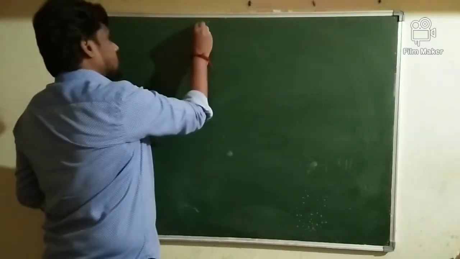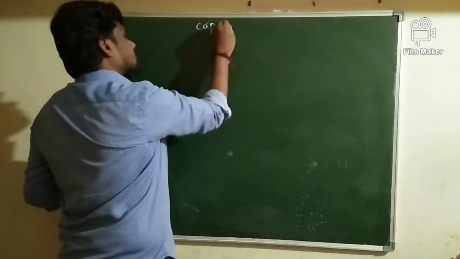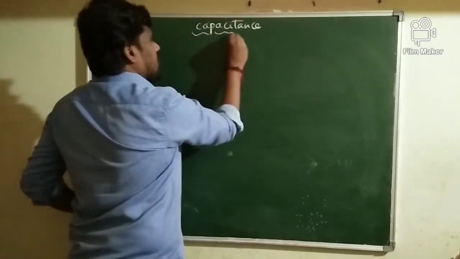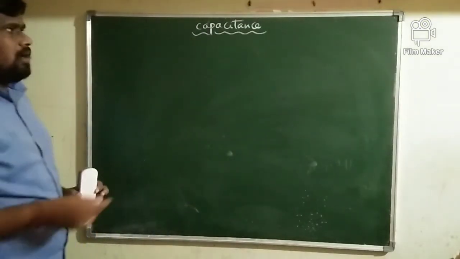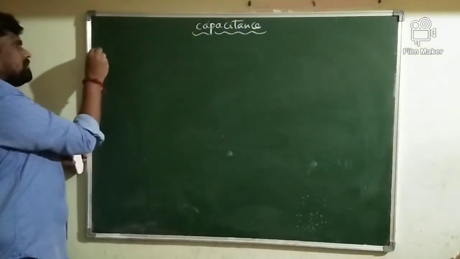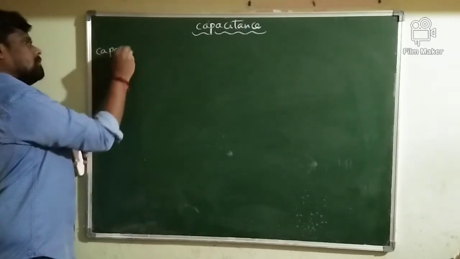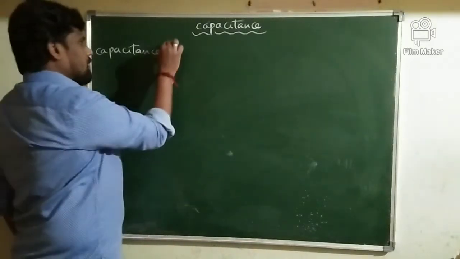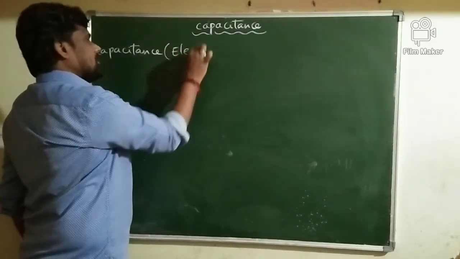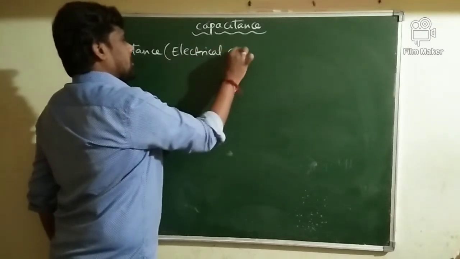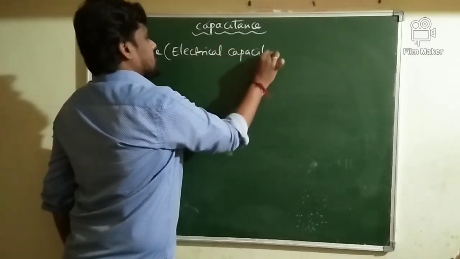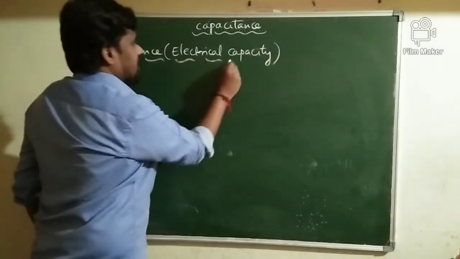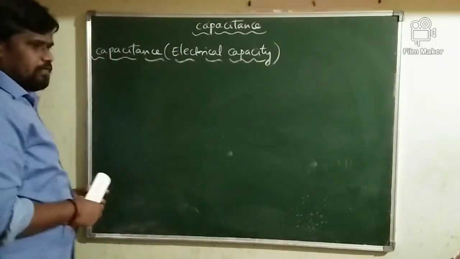Next we'll go to the concept called capacitance. In this, let me begin with capacitance of a conductor. Capacitance of a conductor, or else we'll call it an electrical capacity. Capacitance of a conductor, in general we'll call it the electrical capacity of a conductor.